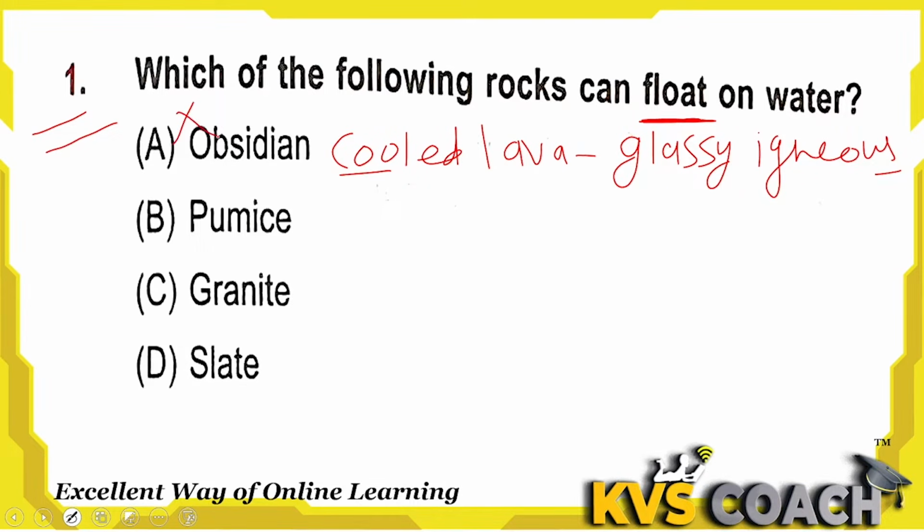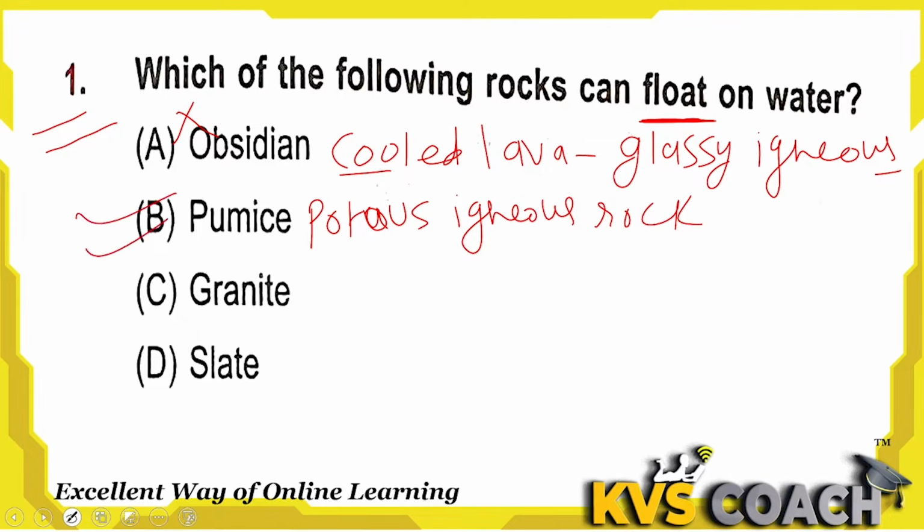Pumice stone or pumice rock is a porous igneous rock, and yes, this can float on the water. Why? Because it is formed during volcanic eruption and has tiny pores.